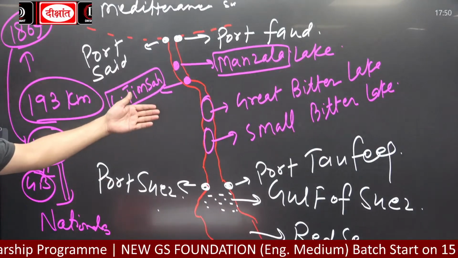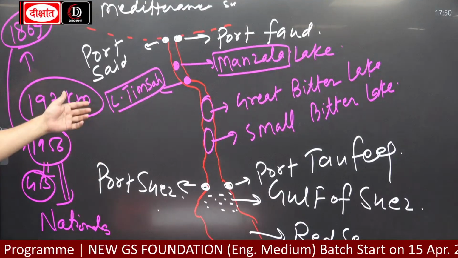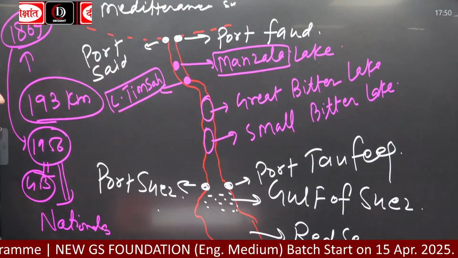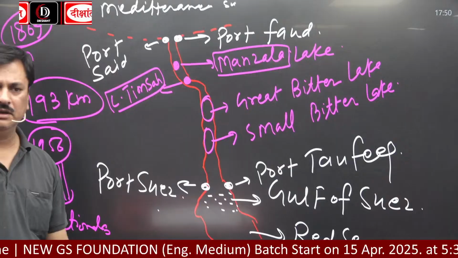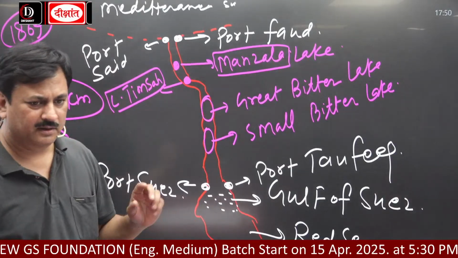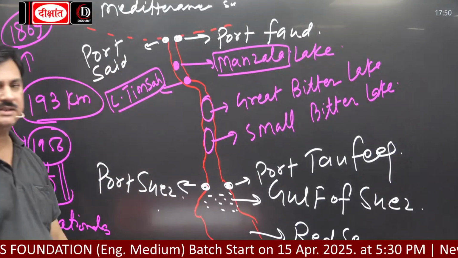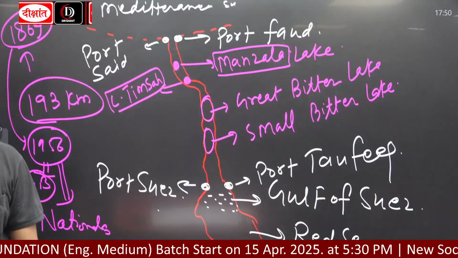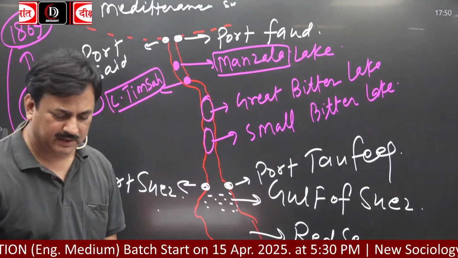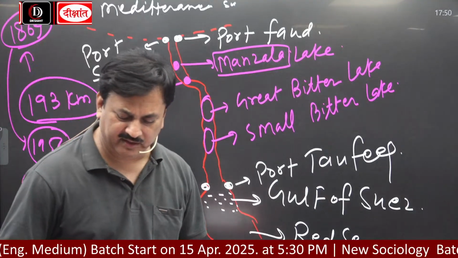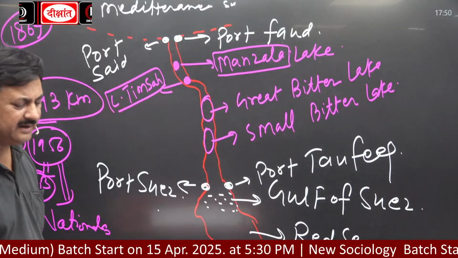Manzala Lake, Great Bitter Lake, Small Bitter Lake, Lake Timsah. These are the lakes located where? In Suez Canal. Now, the architect of this Suez Canal, who was the architect?